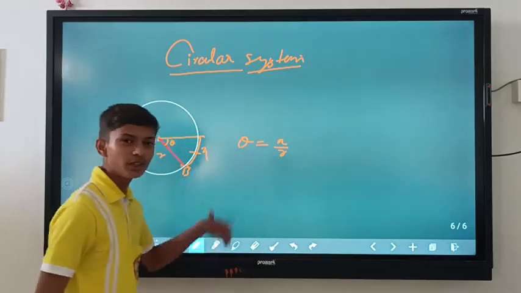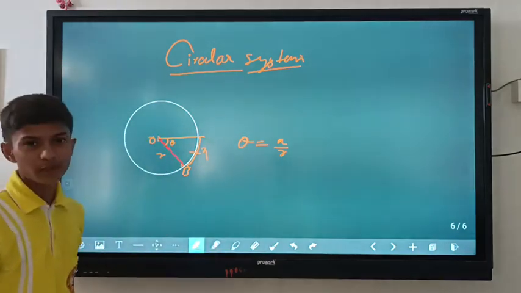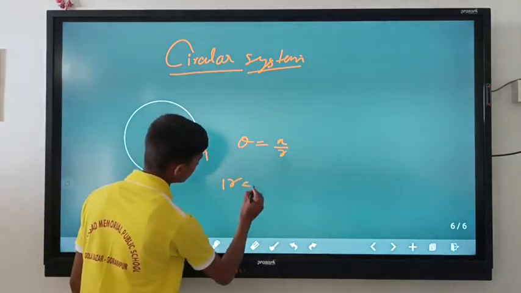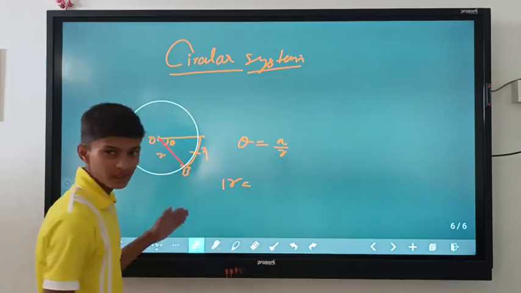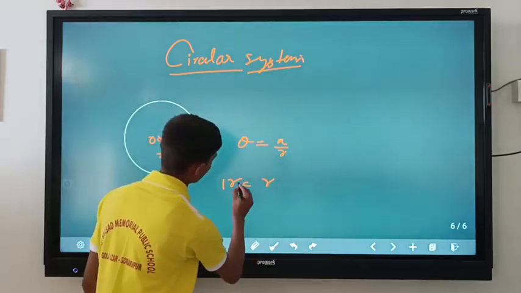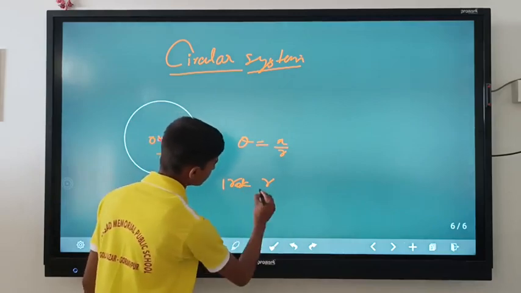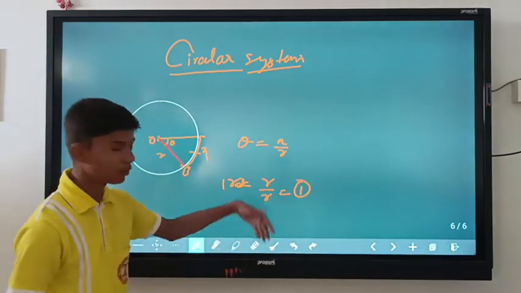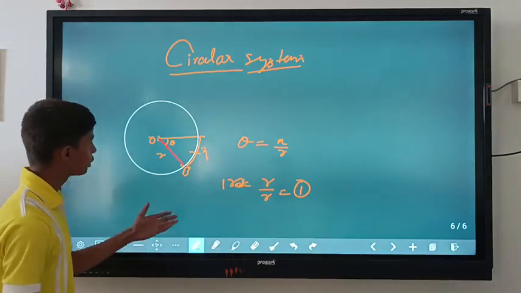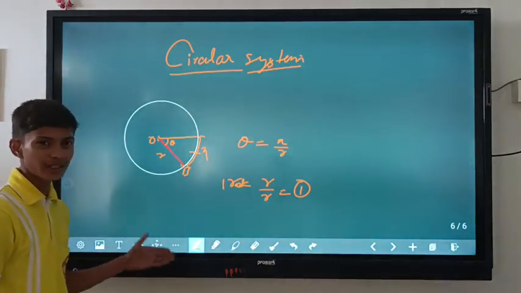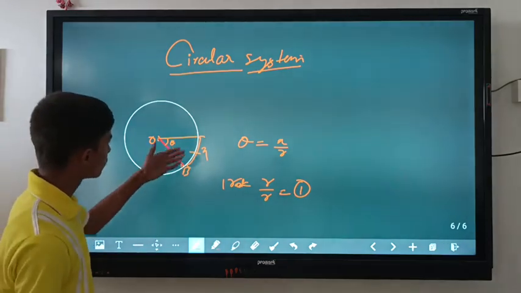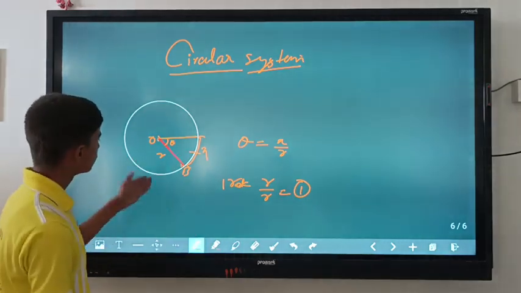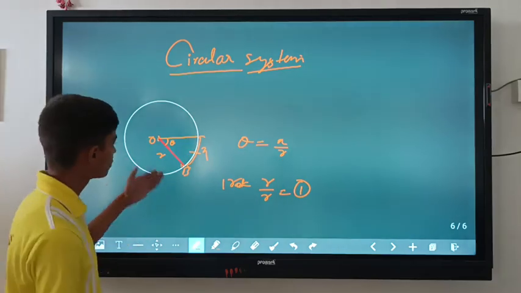And this is the definition of the radian measurement system. We can find 1 radian when the arc length is equal to the radius, so the arc length over the radius is 1. And this is the definition of 1 radian. The radian is very commonly used, and this is a constant angle because the arc length to radius ratio for any circle is the same, because all circles are similar.